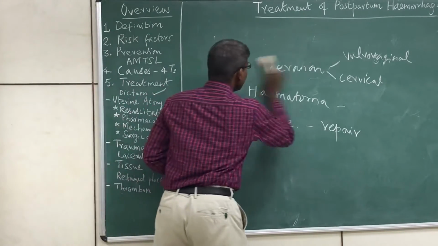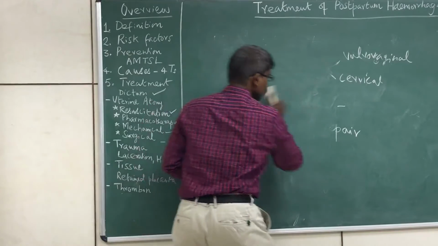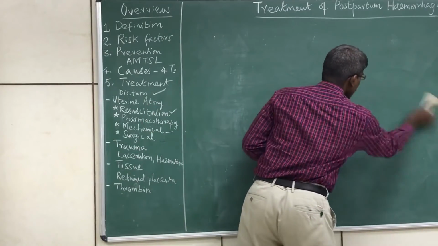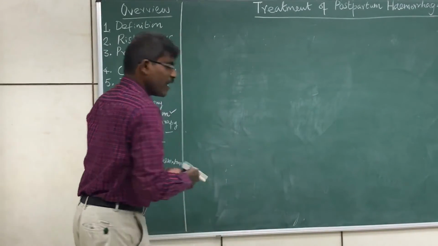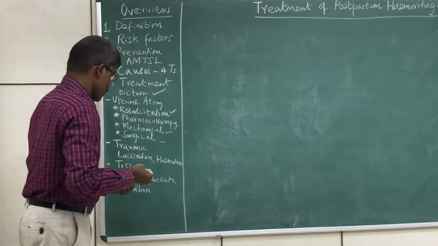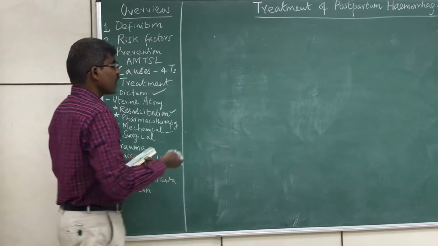Now the third T is tissue. Tissue, again, retained products of conception or invasive placenta can happen.